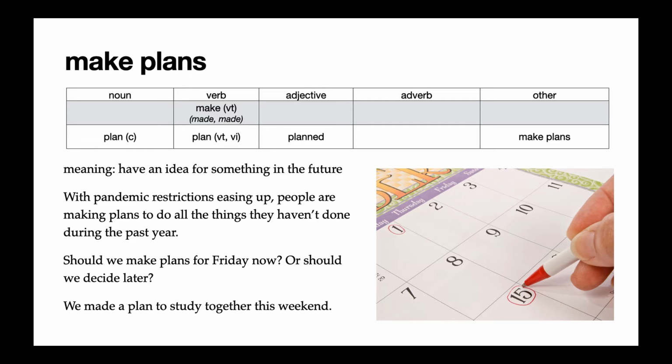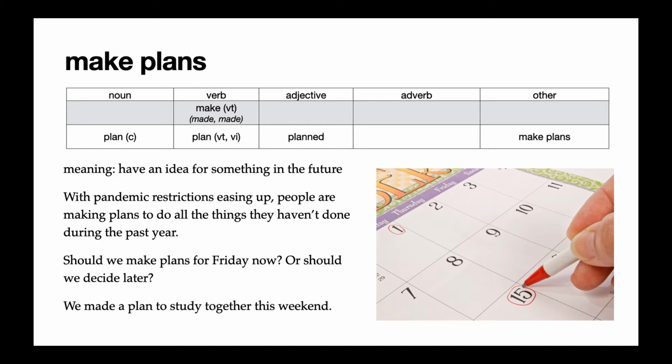So when you make plans, you could be saying you want to see a friend. You could be saying you want to take a vacation. These are social things. You can also say you're making plans to do something with your business or with your studies. Making plans is just having any idea for something you want to do in the future. And it can be formal or informal. In our second example, we say, should we make plans for Friday now or should we decide later? This could be in a conversation you're having with a friend.